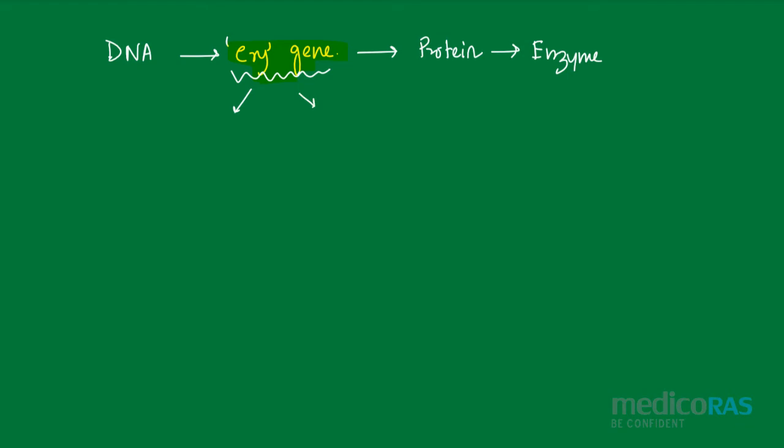Some cry genes are cry 1AC, some are cry 2AB, some are cry 1AB. As you can see here, I have written only 3 types of cry gene which is there in our NCERT textbook.